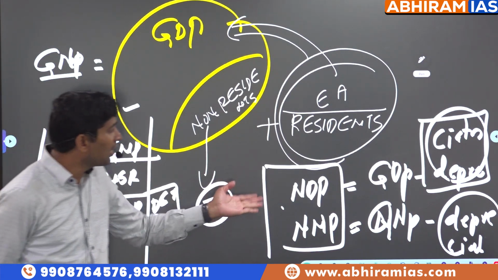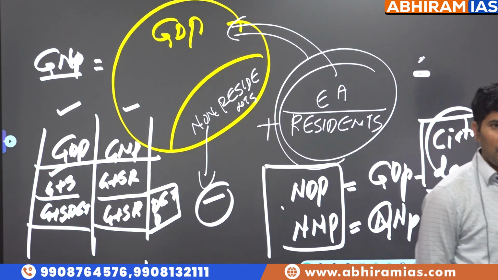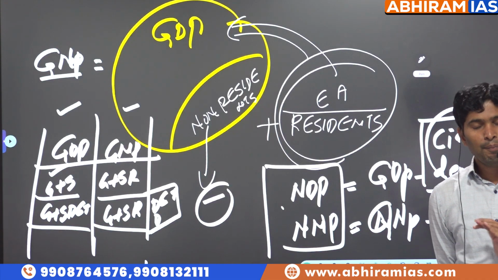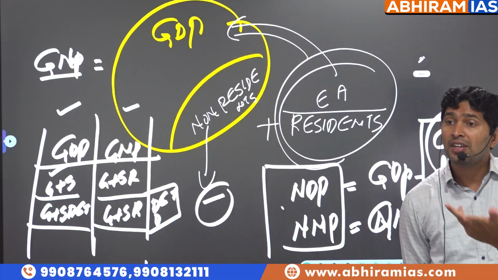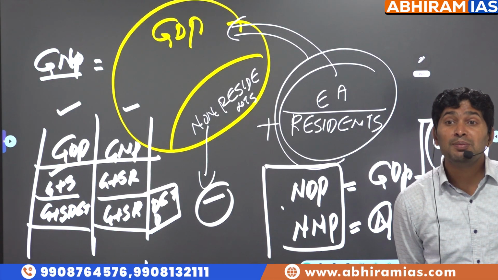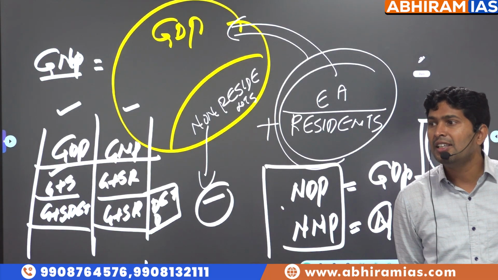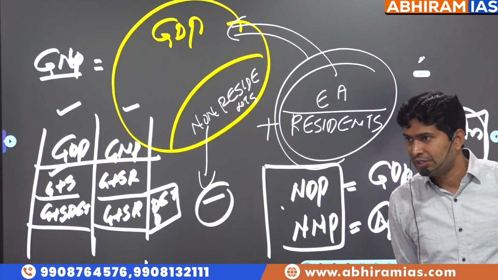Then what is the use of calculating NDP and NNP? If I purchase plant and machinery today, before the completion of the lifespan of that plant and machinery, I have to look for an alternative. I have to plan replacement of plant and machinery. That is the reason why I calculate NDP and NNP, for accounting purposes.